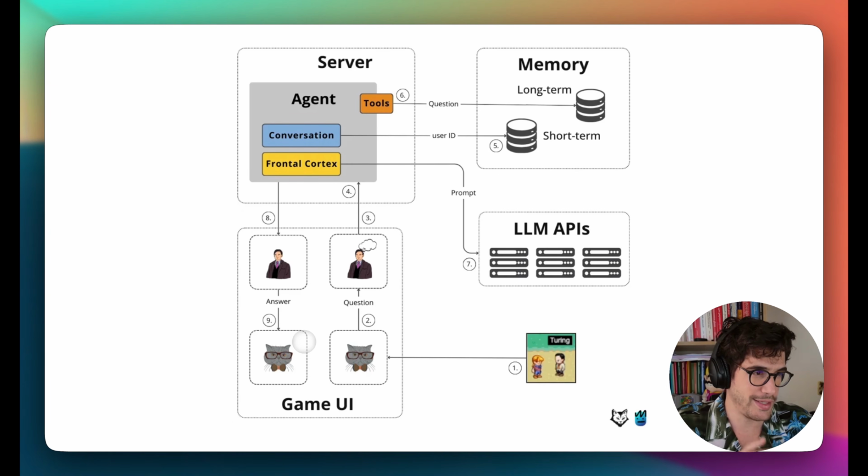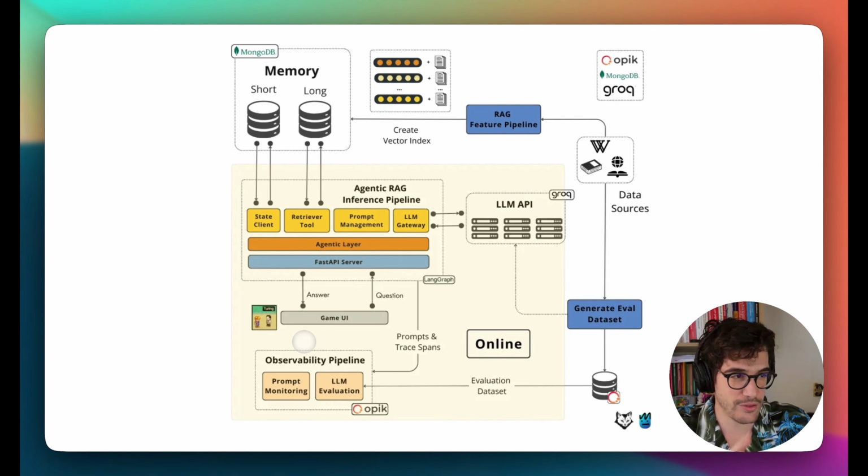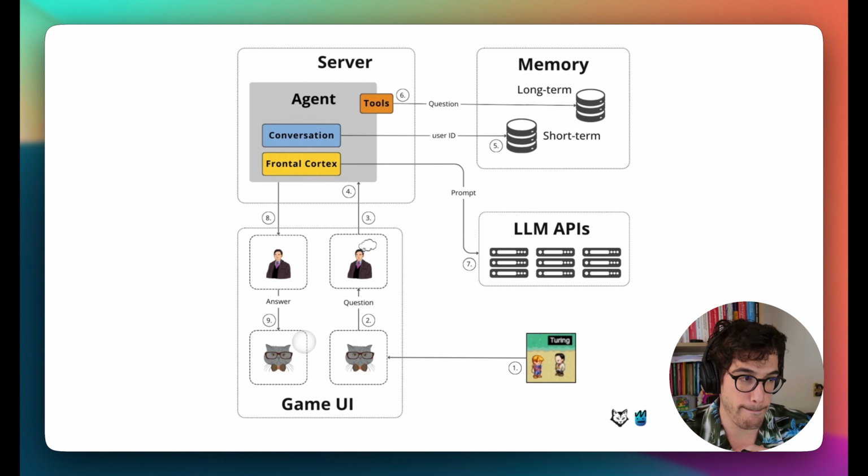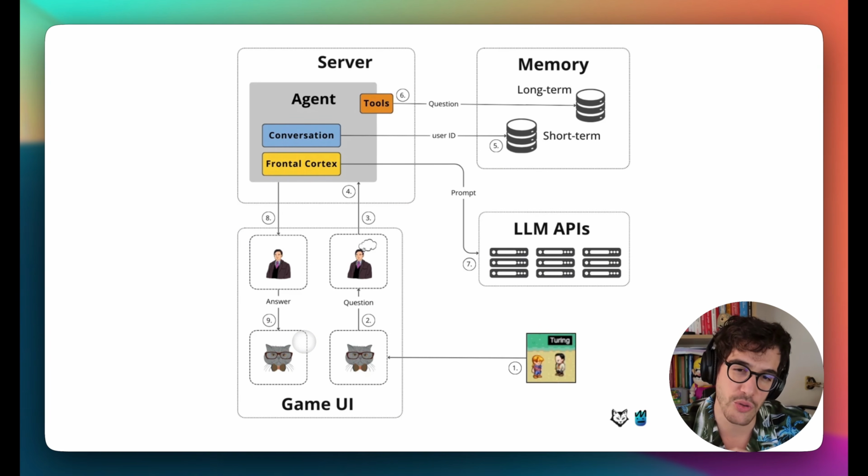We think both this architecture, this diagram, and this diagram make a good introduction to what we are going to build. So now that you have a mental map of what we are going to build, I think it is time to move into the repository. I will show you how to clone the repo, although that's trivial, and how to set up everything to have your own PhiloAgent simulation running locally.